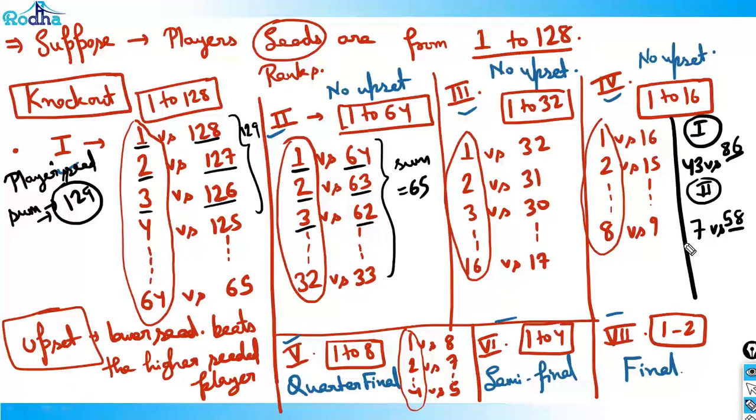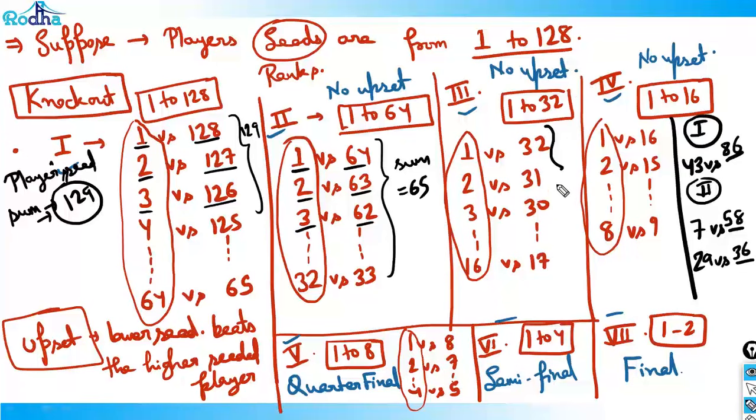Okay, for sum to be 65, 7 will play whom? 65. Suppose I ask you 29 versus whom? In the same second round, 29 versus whom? So in second round, what does the sum have to be? 65. Okay, so what is the sum here? The sum has to be 65. So 29 versus whom? 65 minus 29, that is 36. Okay, so like that you can answer, right?